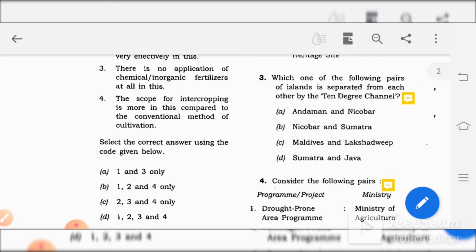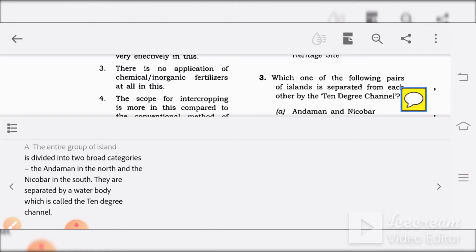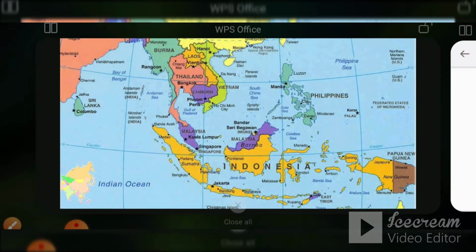So let's see the answer for this question. The answer will be A, Andaman and Nicobar. The 10-degree channel is in between Andaman and Nicobar. Andaman in the north and Nicobar in the south are separated by a water body which is called the 10-degree channel. I'll be showing you a map which will help you to see it.